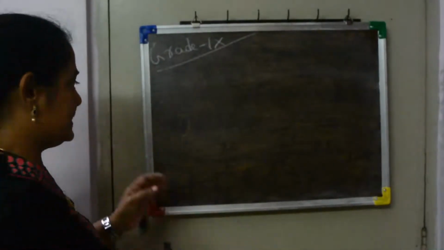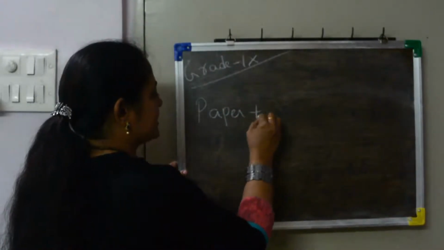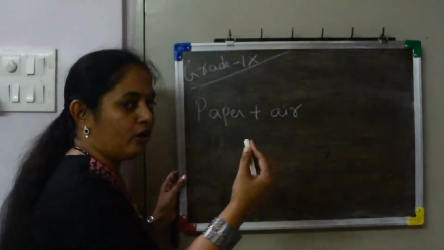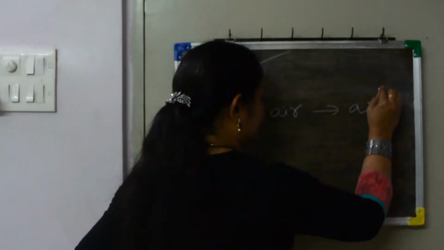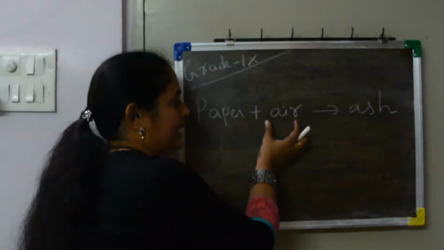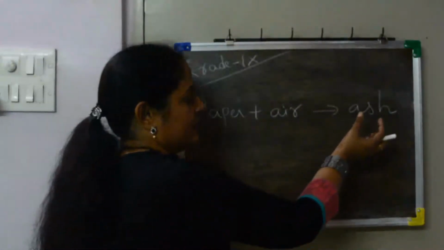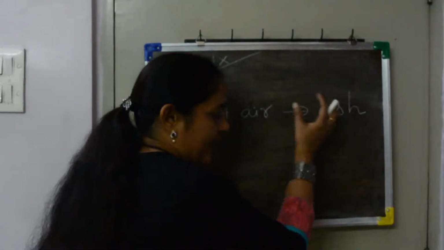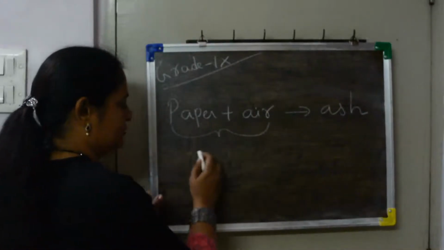Now paper is reacting with air, or oxygen precisely, and we get ash. Here paper and air are the substances we used first, and in the end what we got is ash.